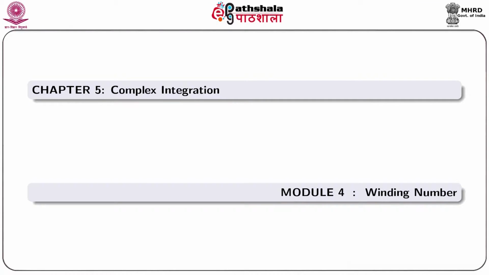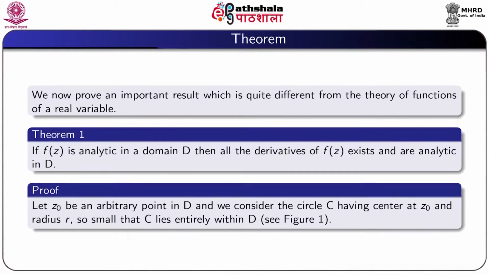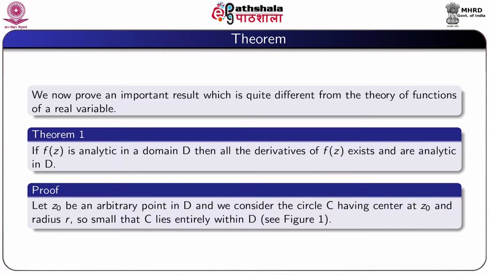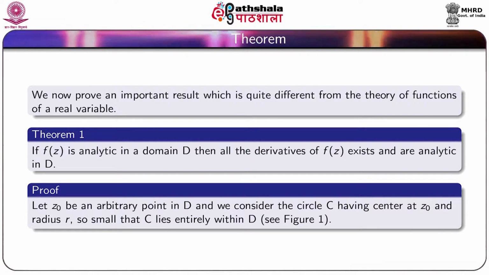So, we start our module winding number. We prove an important result which is quite different from the theory of functions of a real variable. If f(z) is analytic in a domain D, then all the derivatives of f(z) exist and are analytic in D.